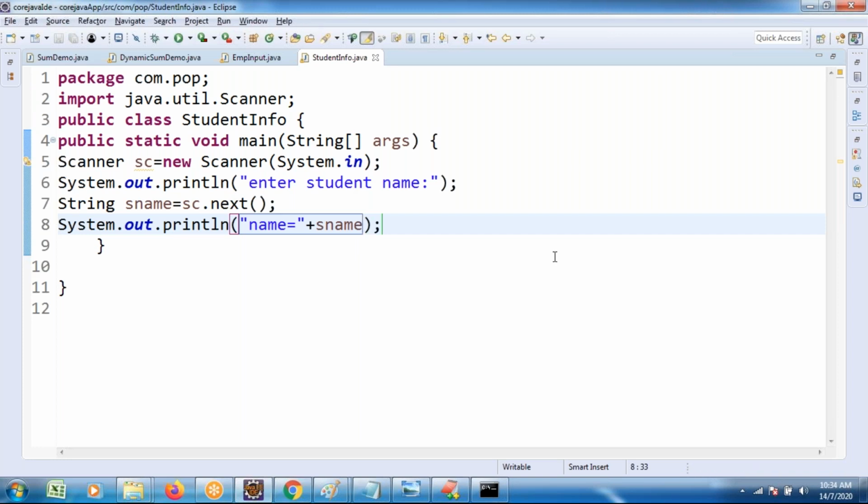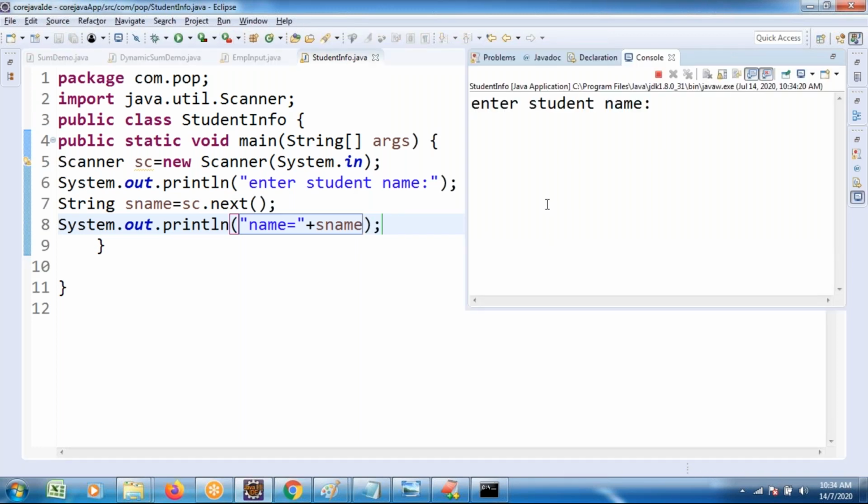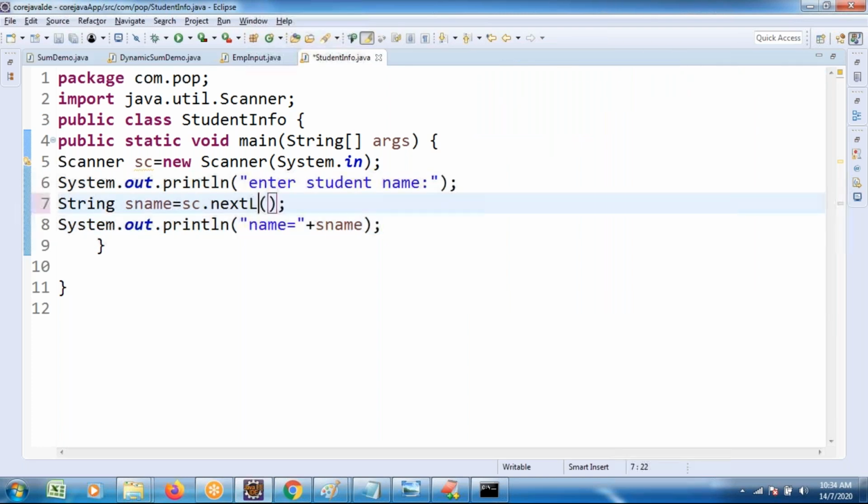Try to execute. Suppose I am taking the name as Sandeep Kumar. Understand? Sandeep space Kumar I am going to enter. Only Sandeep comes to existence to me. The next method takes only a single token of string. But I wanted to take Sandeep Kumar as the input, so I change the method name.